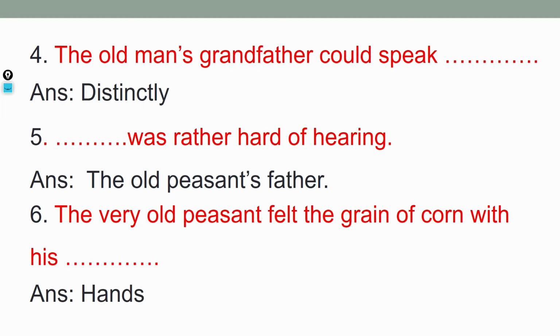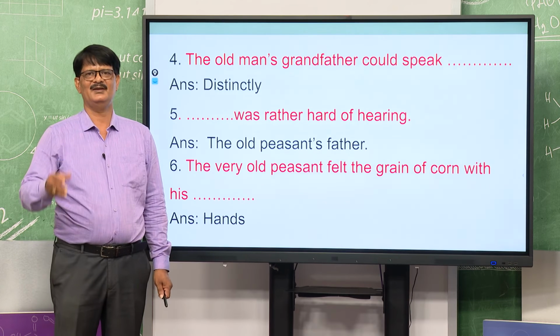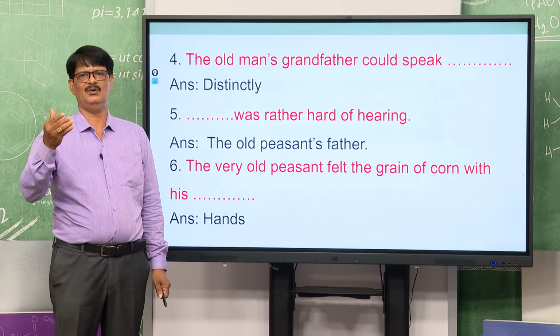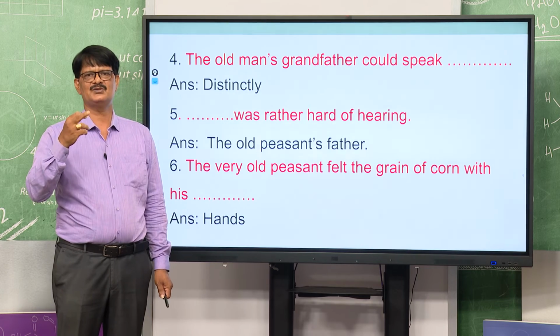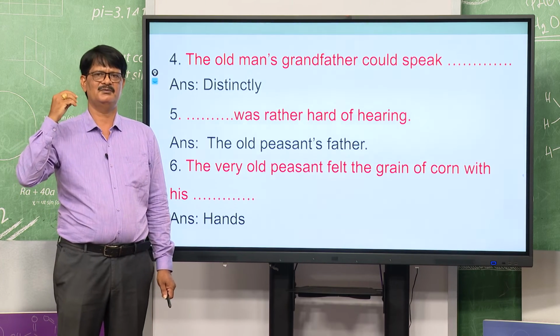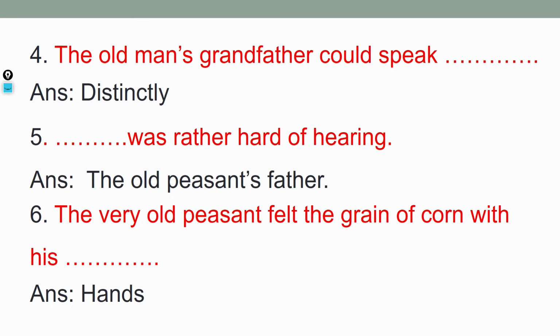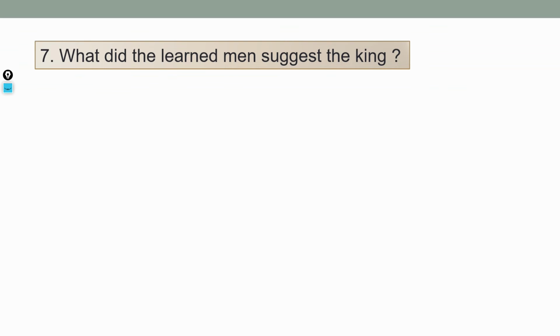Dash was rather hard of hearing. Who? The old peasant's father. You see, very son, father is here the old peasant's father, the first. He was what? Dash was rather hard of hearing, could not hear clearly. The very old peasant felt the grain of corn with his dash. At the last stanza we have discussed, the very old peasant felt the grain of corn with his hands. What is that, you see? Then he came to know that.